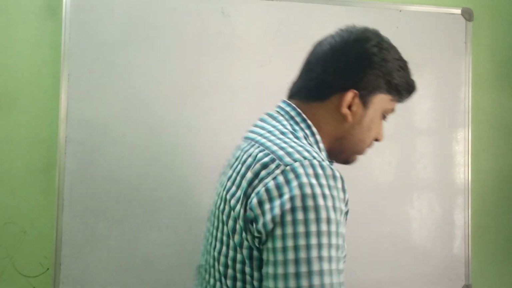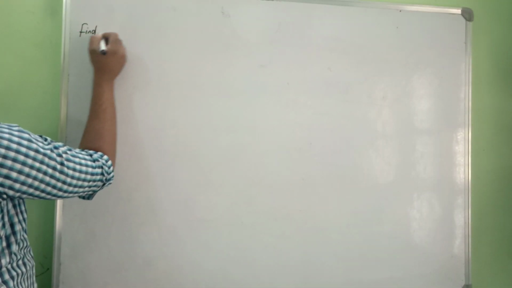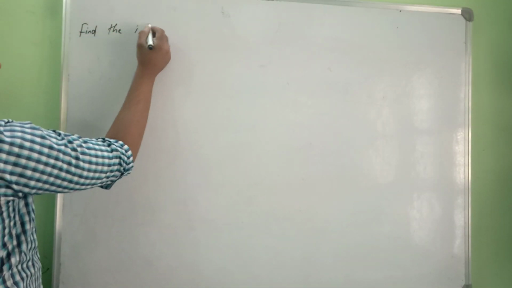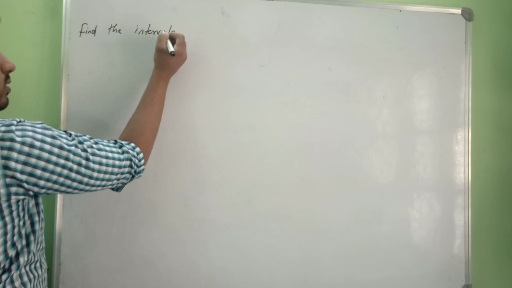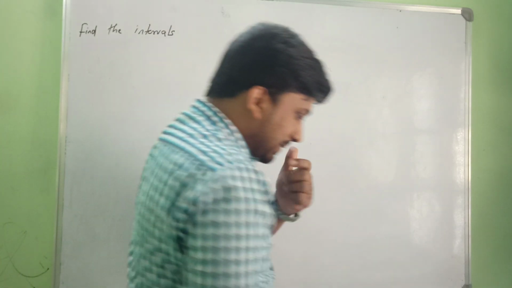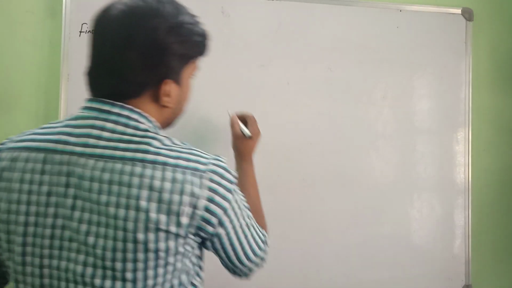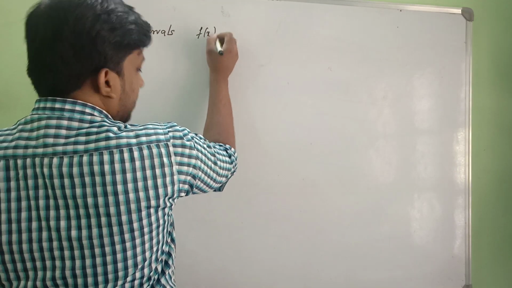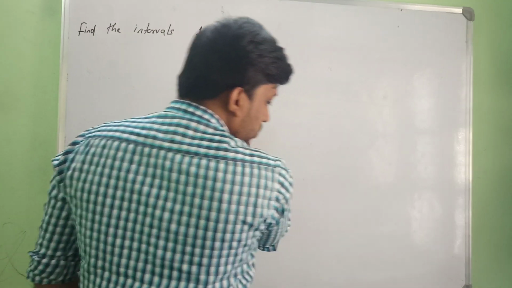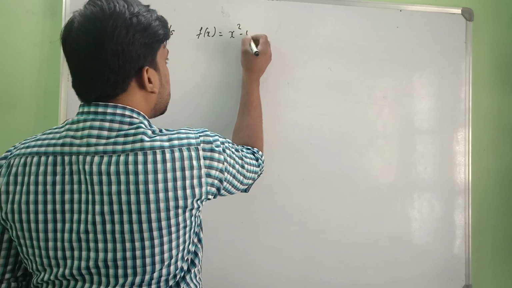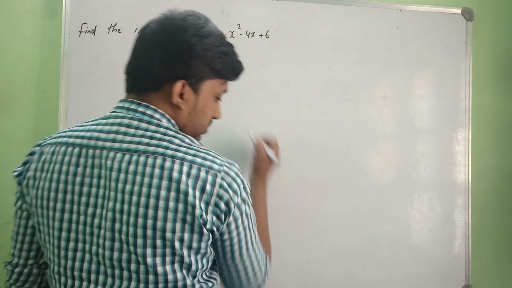Next problem we have is we need to find the intervals. This is applications of derivatives. Find the intervals in which the function f is given. f of x is given as x squared minus 4x plus 6.